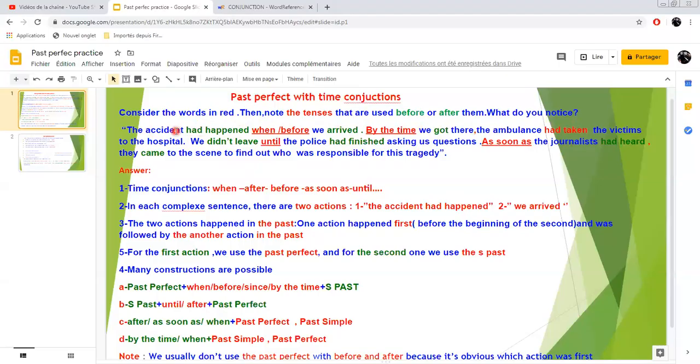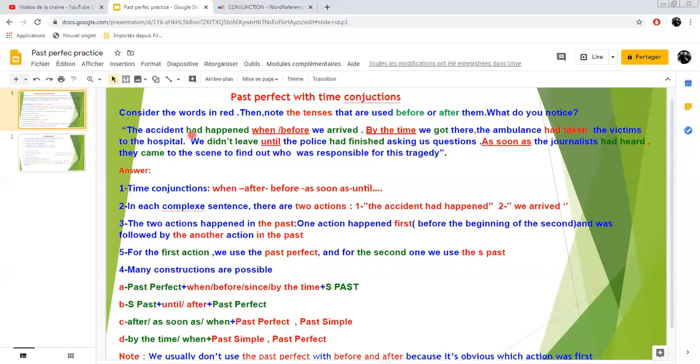So this is the first one. The accident happened. It is the first one. It happened first. Then this is the second one here. In here, the ambulance had taken. This is the first action. And this is the second one. In here, the police had finished and then we didn't leave. Last sentence here, this is the first action, the action which happened first. They had heard and then they came. And this is the second one.